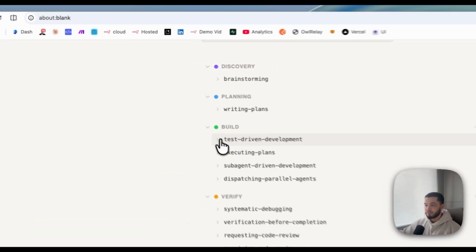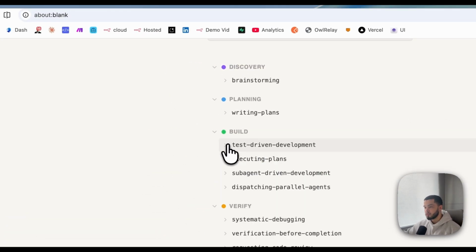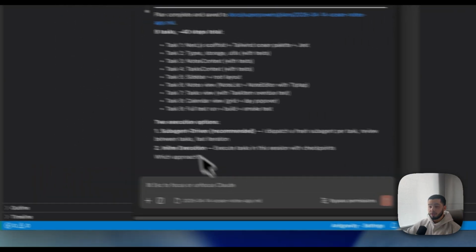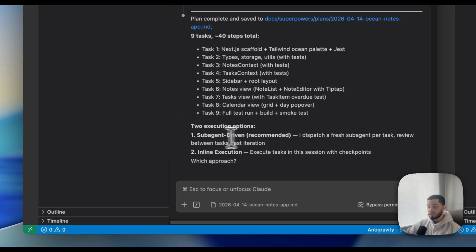Now the test driven development is not something that's really used too much. You'll most likely just go from brainstorming to the writing plans, and then you will use the execution plan, which we've just used, and then it will ask you which one of these do you want to go with. If we jump over here, you can see it gives us a recommendation. It says the two execution types are sub agent or inline, and it recommends sub agent.